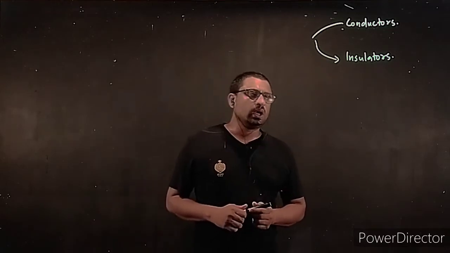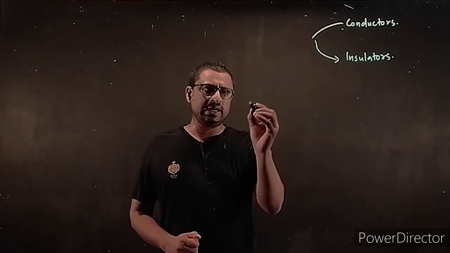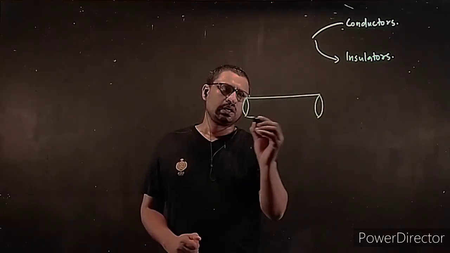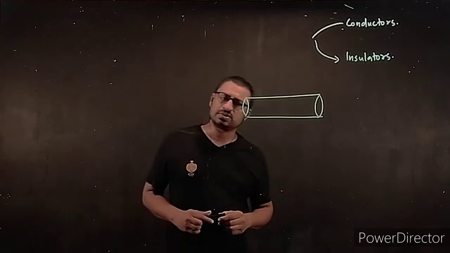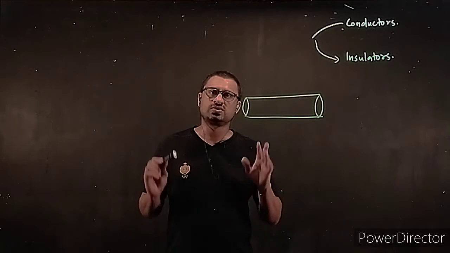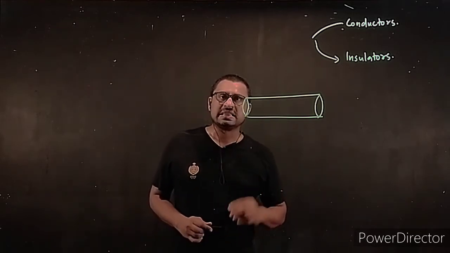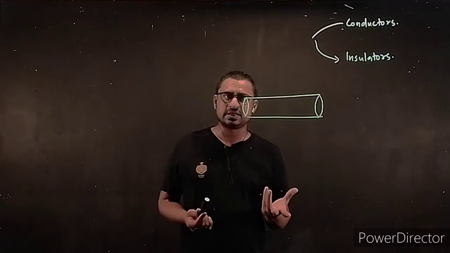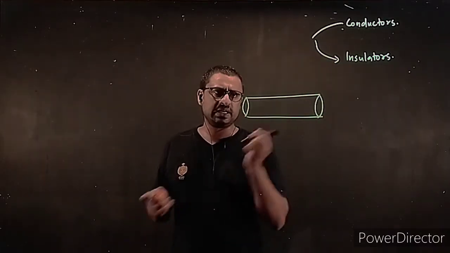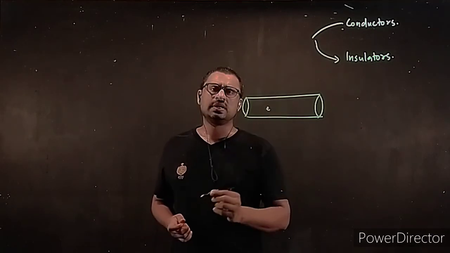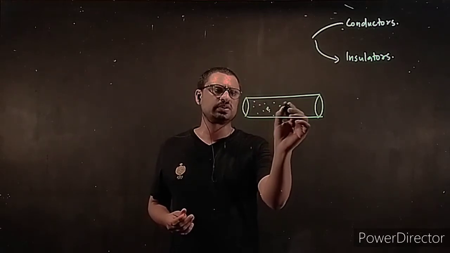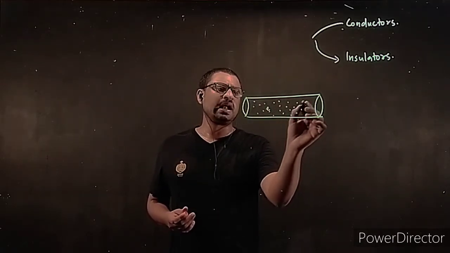Now, if you take a conductor, it has so many free electrons, and all those free electrons are under motion. We call it thermal agitated motion, because of the temperature, they are under motion. To and fro motion is happening for each and every electron inside. See, this electron is moving to and fro. Millions and millions of electrons are doing so, and they are under random motion also.